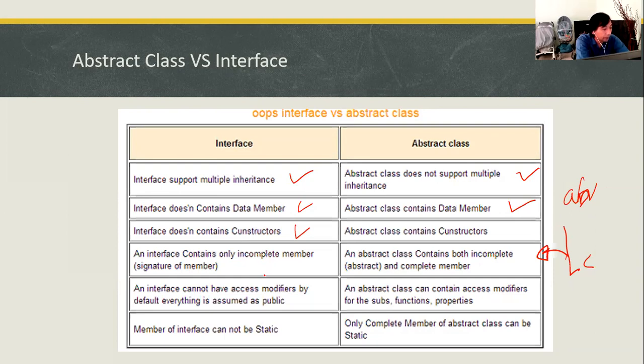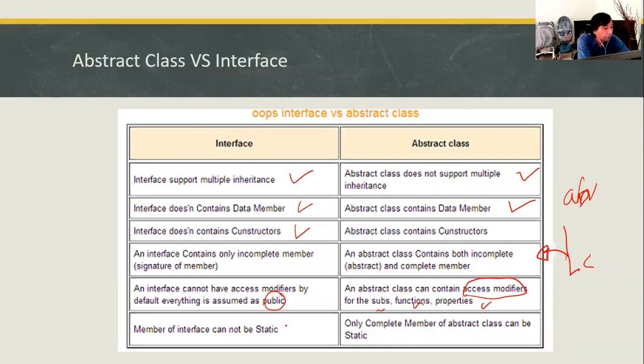An interface cannot have access modifiers because by default, everything is assumed to be public, while an abstract class can contain access modifiers for its functions and properties.